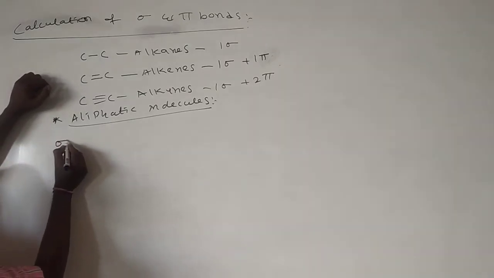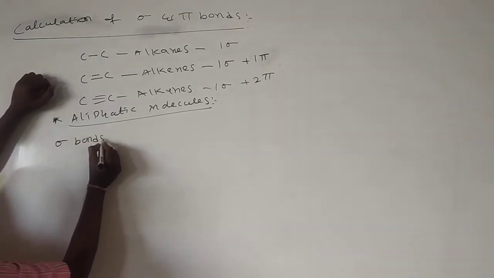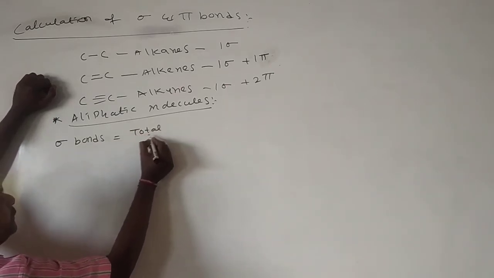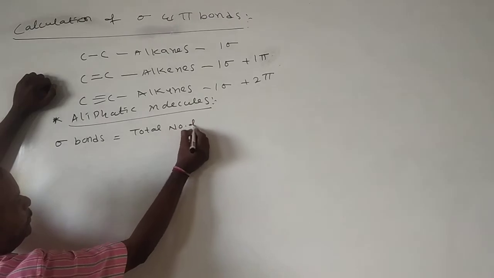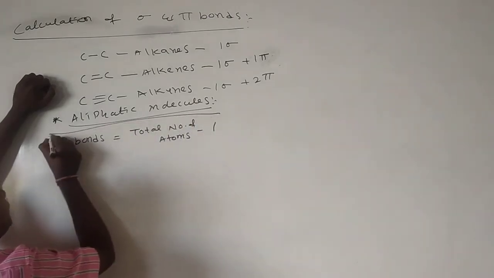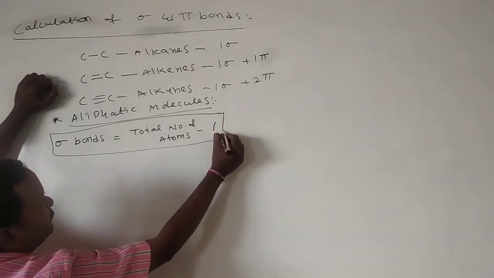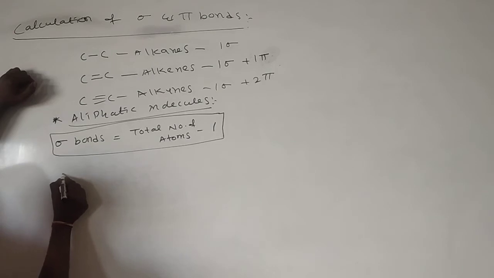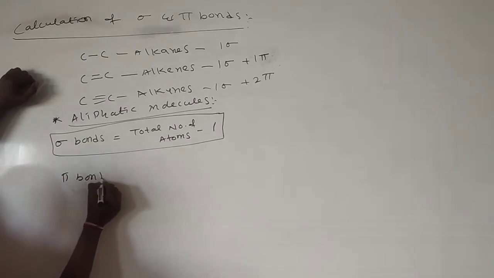First, sigma bonds. Calculation of sigma bonds is equal to total number of atoms minus 1. By using this principle, we calculate sigma bonds. Then in continuation, we will see pi bonds.